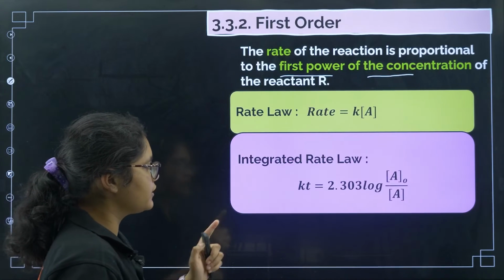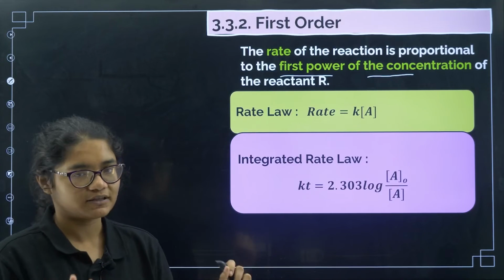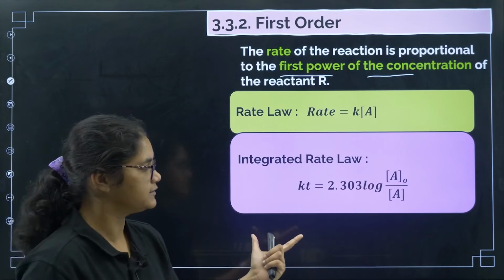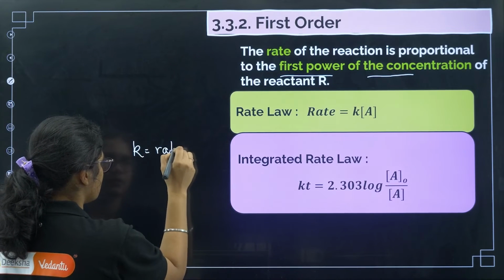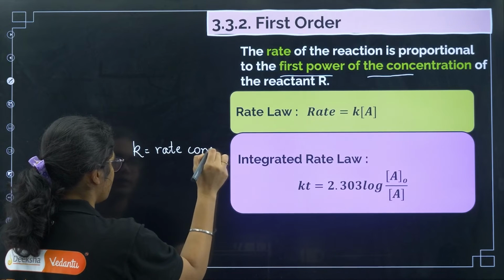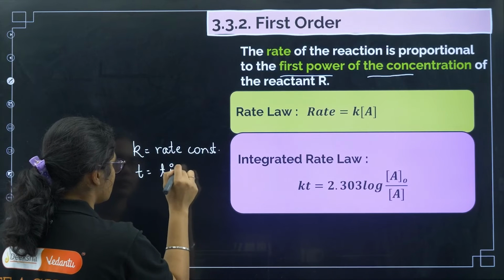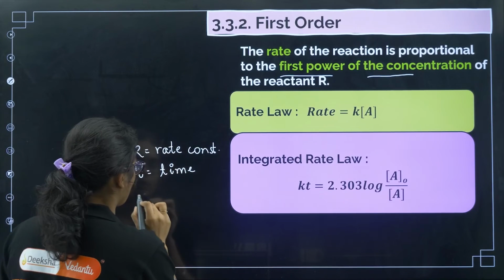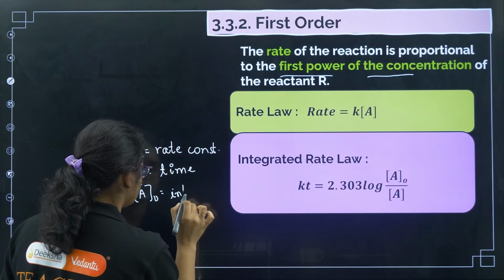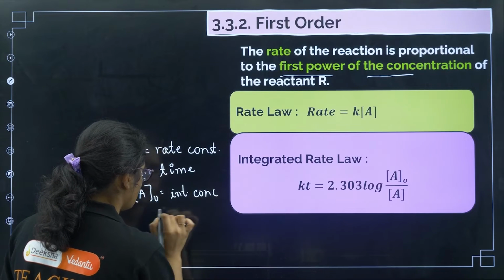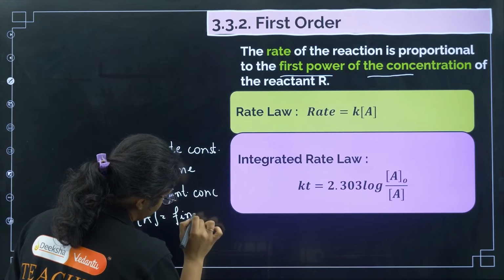Now the integrated rate law here is kt is equal to 2.303 log A naught by A. Again, these terms are very familiar. k is the rate constant, t is time, A naught is the initial concentration and A is the final concentration.